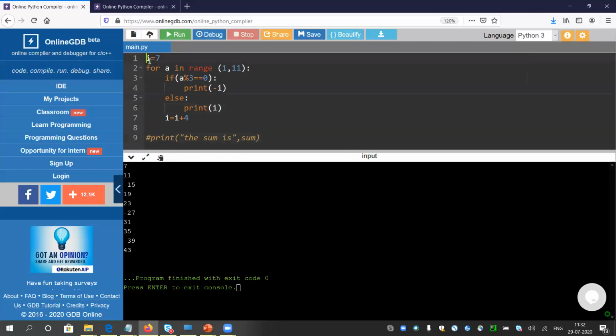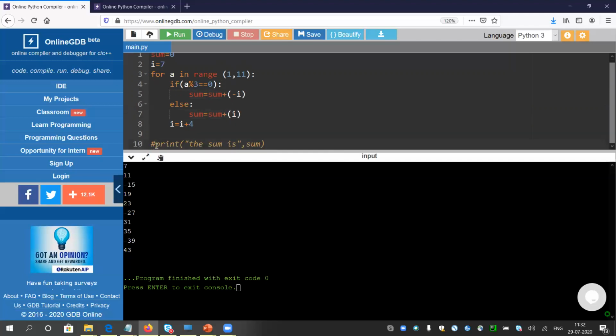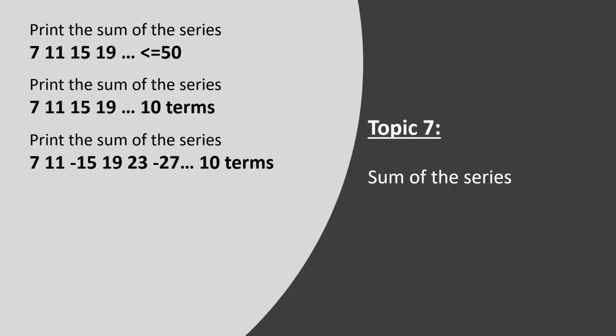So what I will do, simple step, sum equals to 0 at the first line. Next step, whenever you are printing, do not print, rather put it inside sum, means sum equals to sum plus. And here the same logic again, sum equals to sum plus. At the last we need to print the sum. Let's see what will be the answer. It is 88. Please validate the same with the help of your calculator.